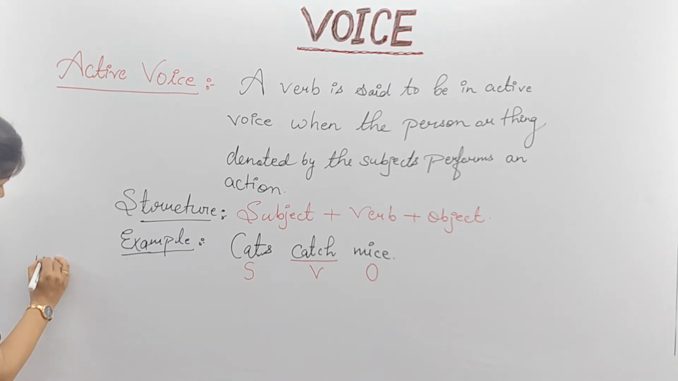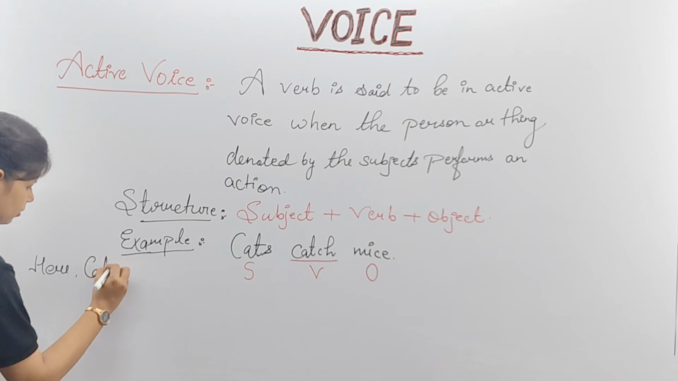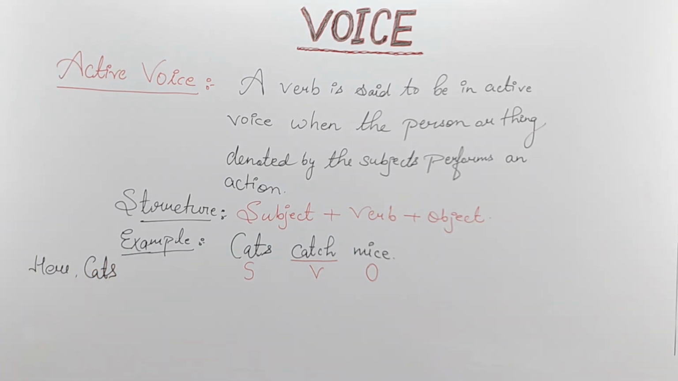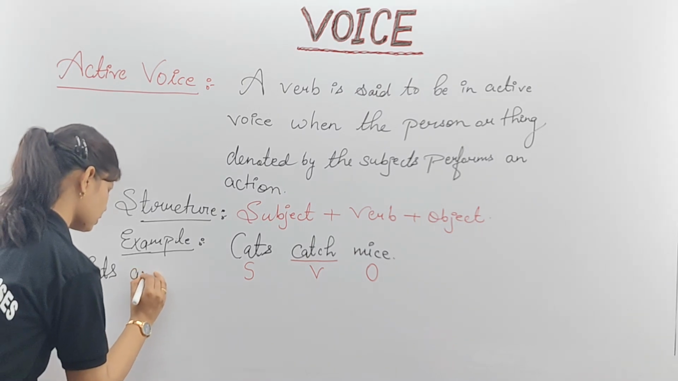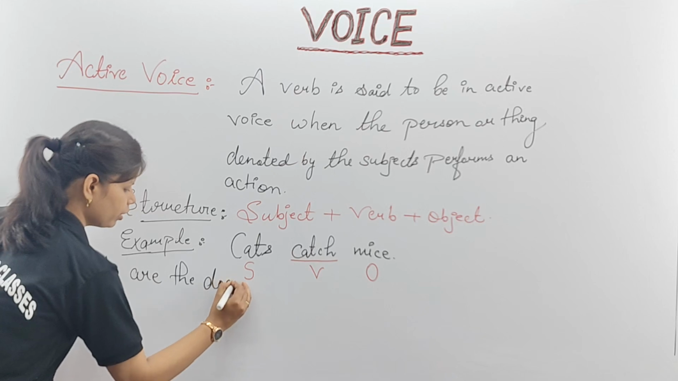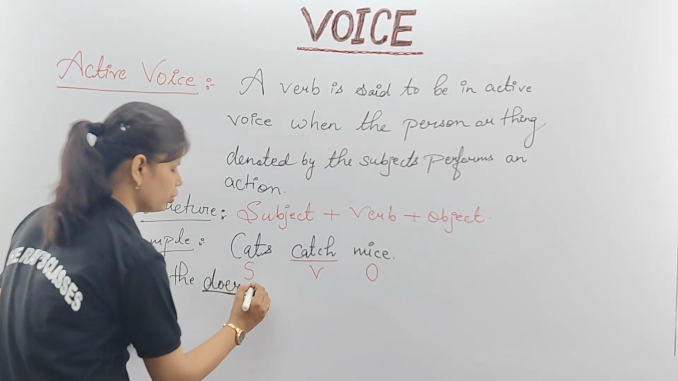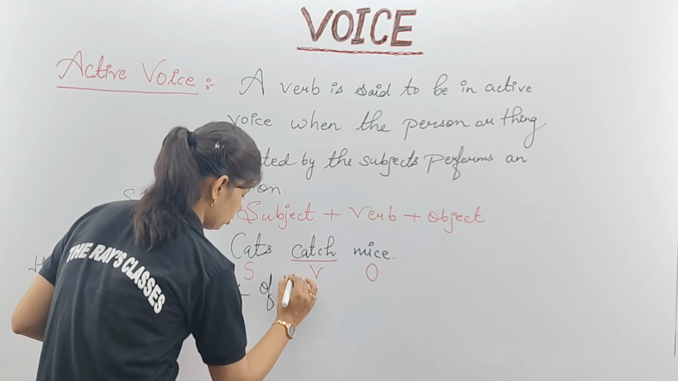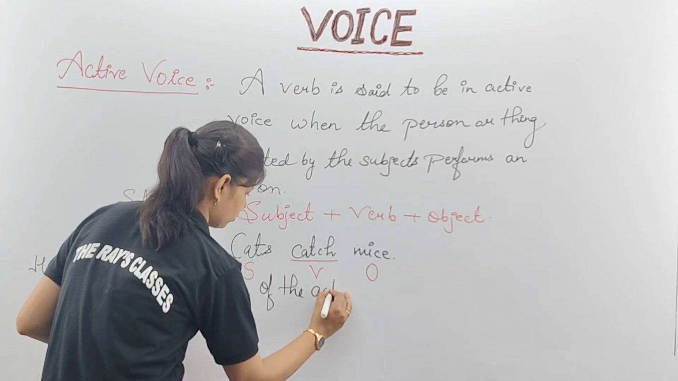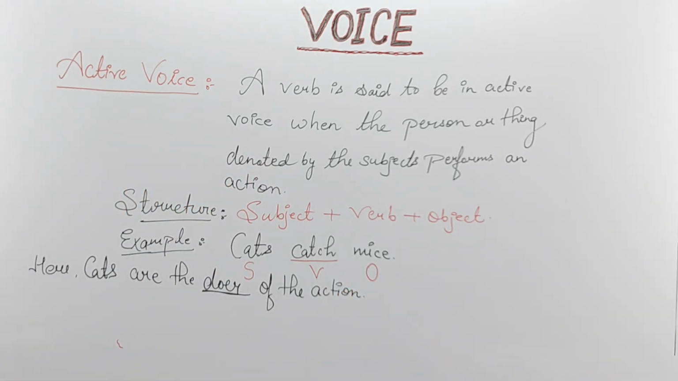Here, you will note it down like this. Cats are what? Cats are the doer of your action. Cats are the doer. One more word you will learn. Subjects are always the doer. Cats are the doer of the action. Clear? Please note it down.